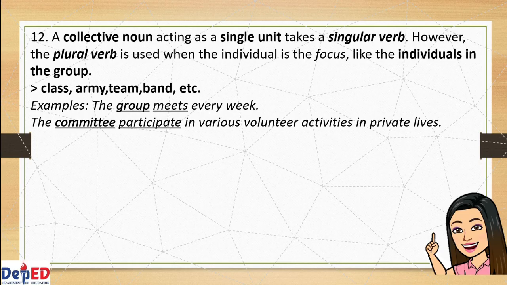The committee here refers to the individuals or members in the collective noun committee, not acting as one group. That makes the committee a plural subject. That's why we are going to use the plural verb participate.